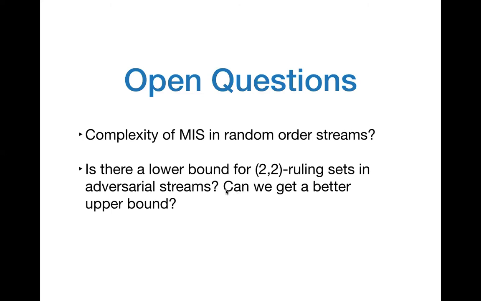We also get an algorithm for 2,2 ruling sets in adversarial streams, and the space complexity of this algorithm is order of n to the power 4 over 3. We don't know if we can get a better upper bound, or whether there's a matching lower bound for this problem. So this is another interesting open question.